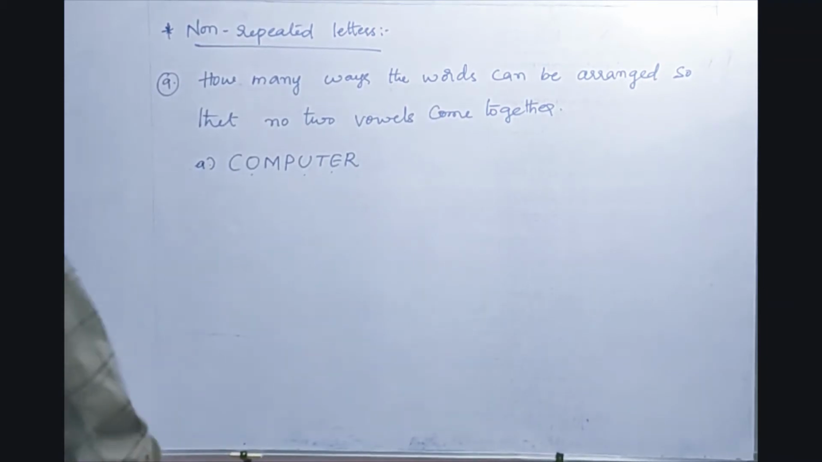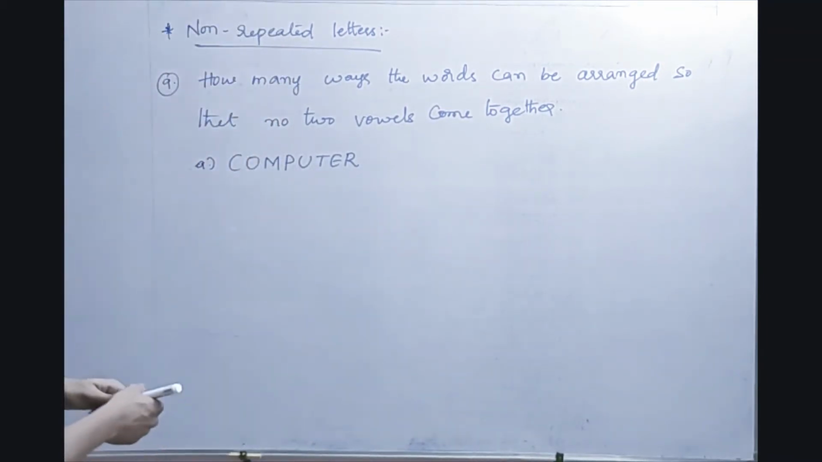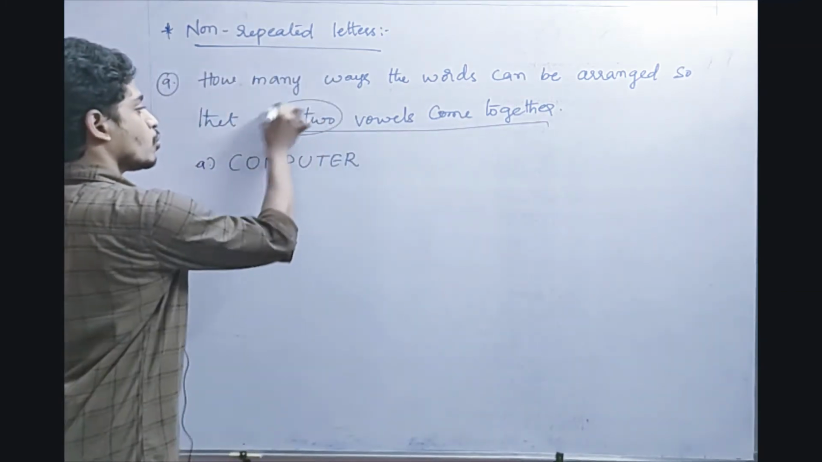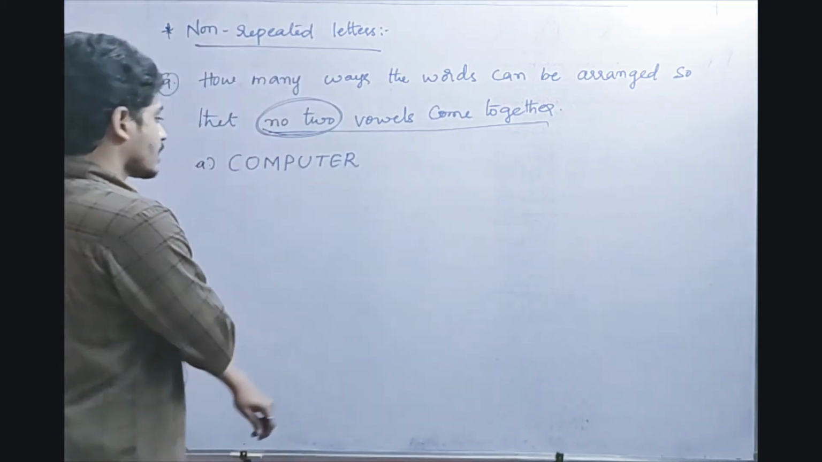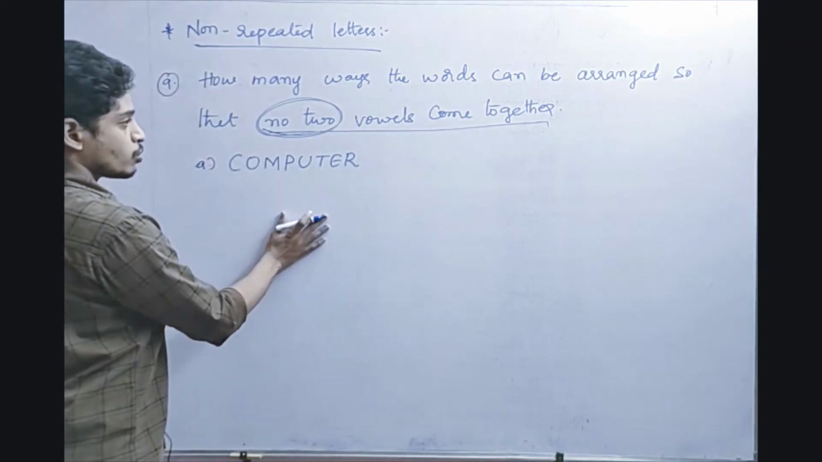Okay, next one friends, non-repeated case. This is nothing but a very easy question. Here no two vowels come together. When the no two concept comes, then permutation will come. Listen friends carefully. Suppose a word is there, computer. So in this computer, no two vowels should come together.